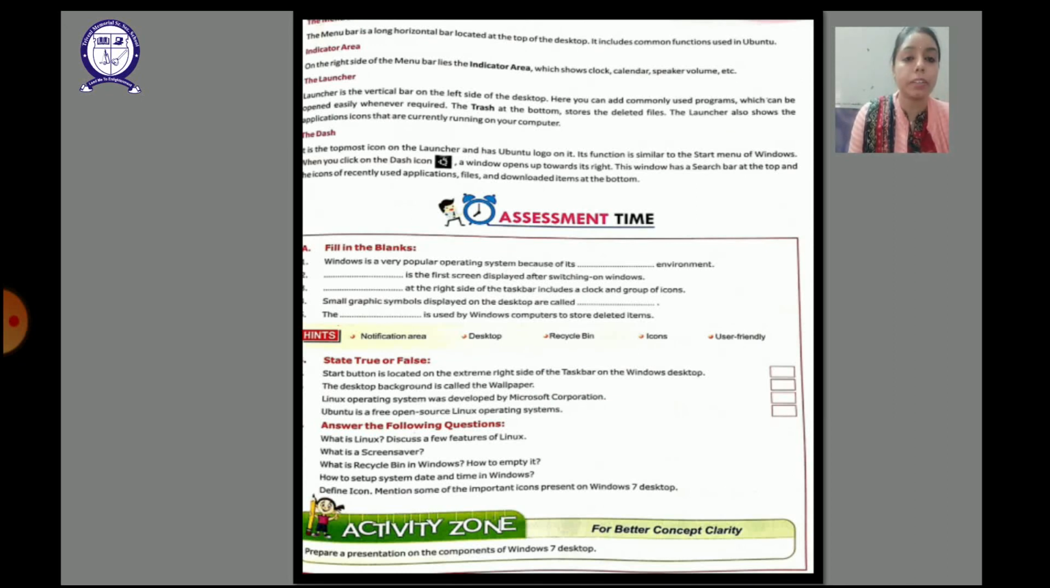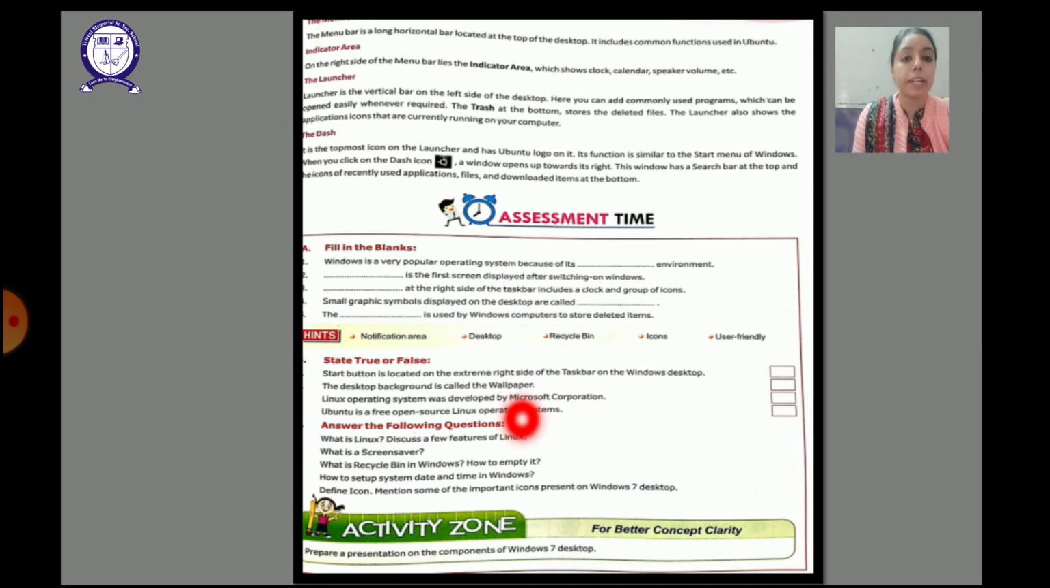Then after that we have, what is screensaver? So as explained, screensaver is that particular image which we see when the computer is idle. Then the third question is, what is recycle bin in Windows? How to empty it? Recycle bin is that particular icon in which the deleted files and folders are stored, and if you want to empty the recycle bin, right click on it and choose the option empty recycle bin, right?